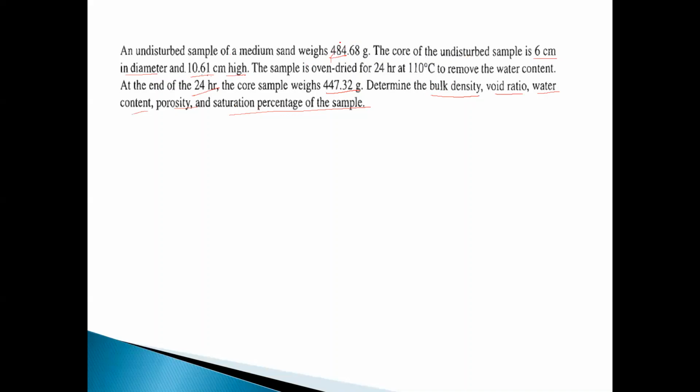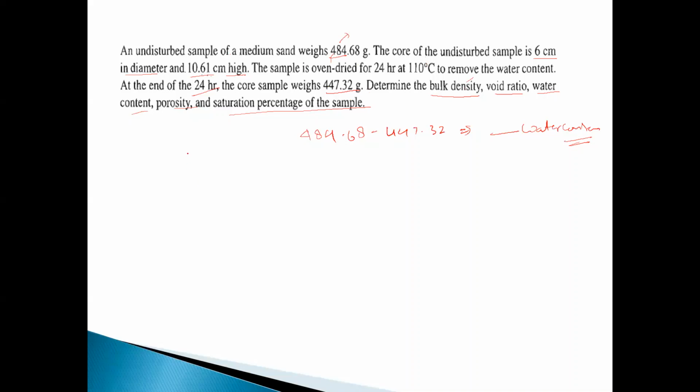Here the initial weight given is 484.68, and the dried core sample weight is this, which means 484.68 minus 447.32 is equal to what? This is your water content. Another thing to determine is your bulk density.